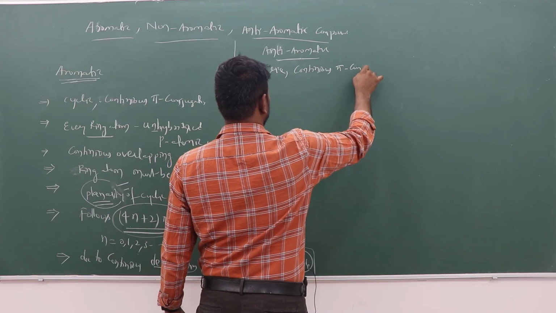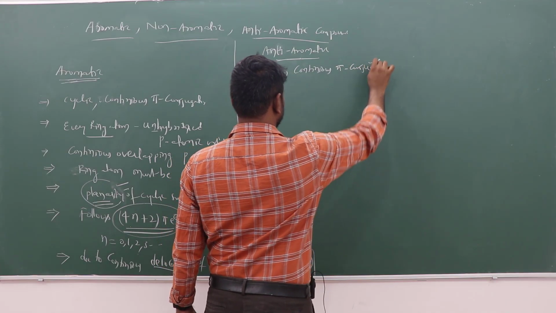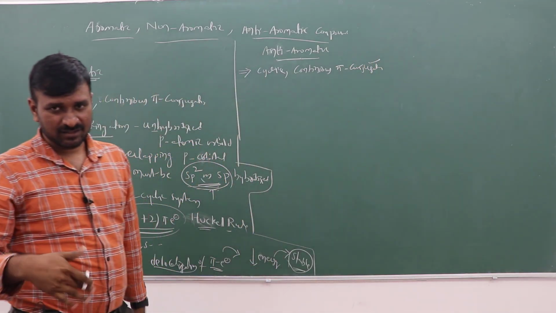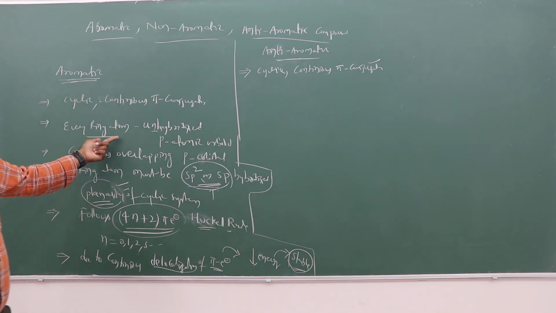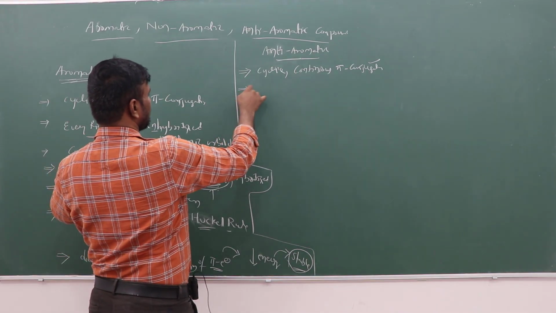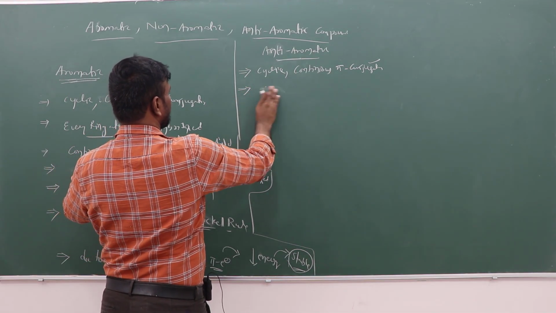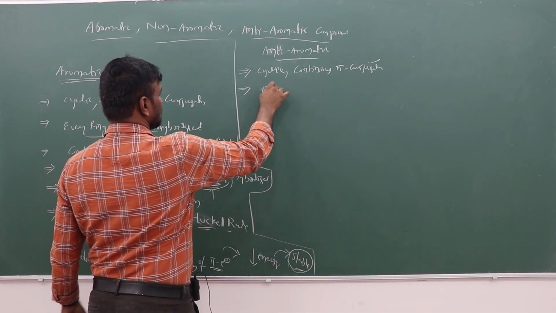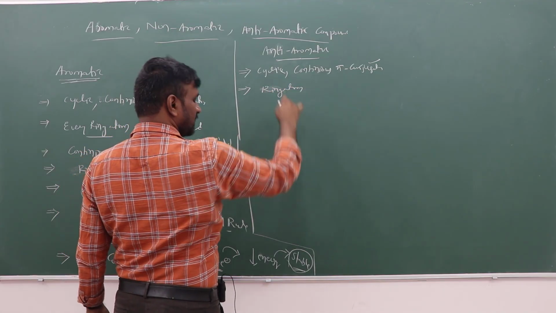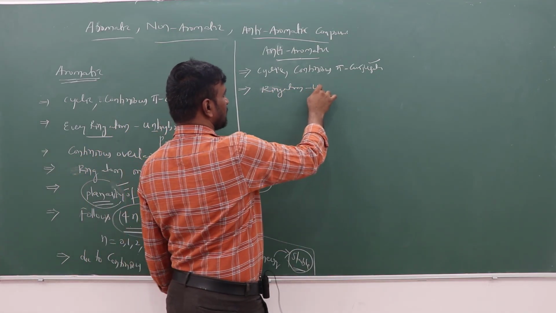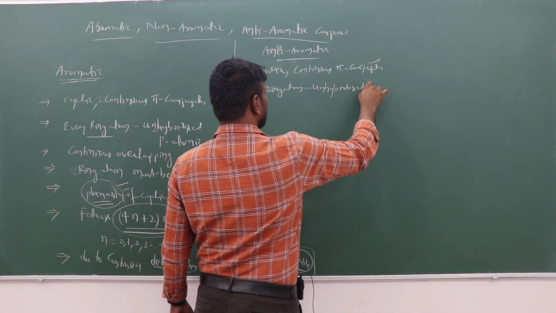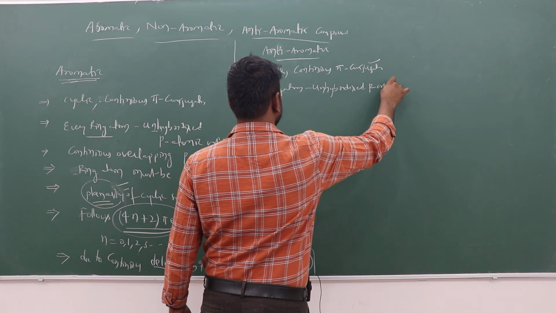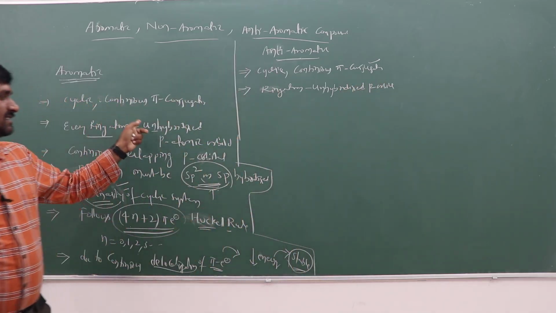Continuous pi conjugation is necessary, along with a cyclic system. And similarly, every ring atom has to have an unhybridized p atomic orbital.